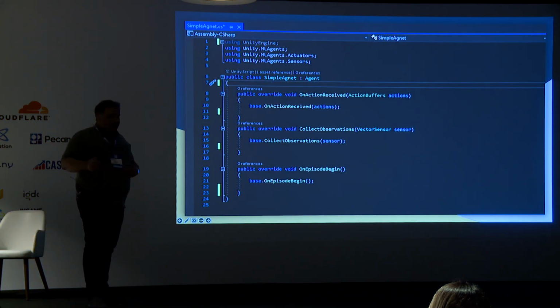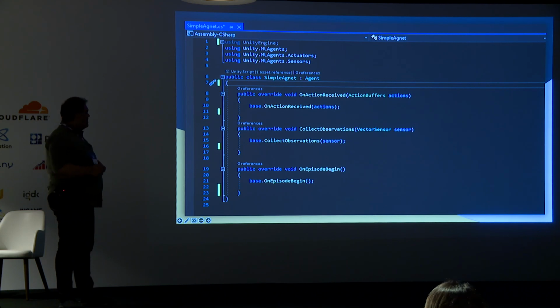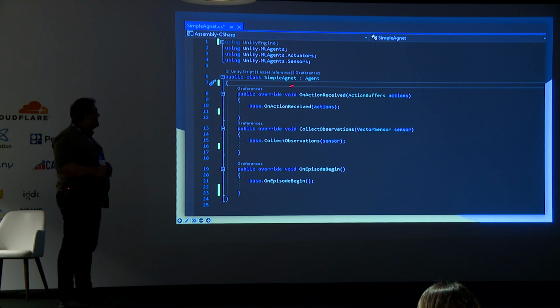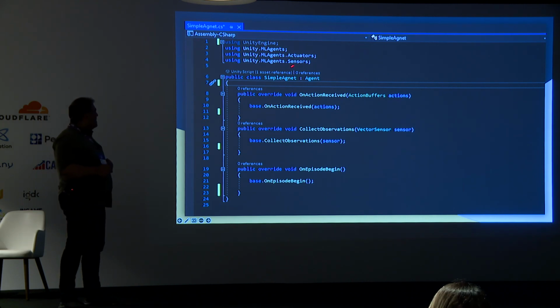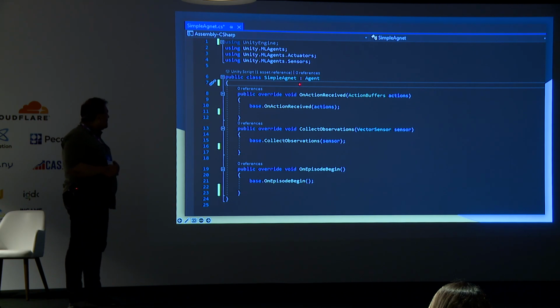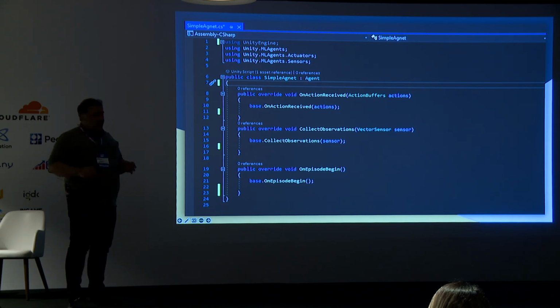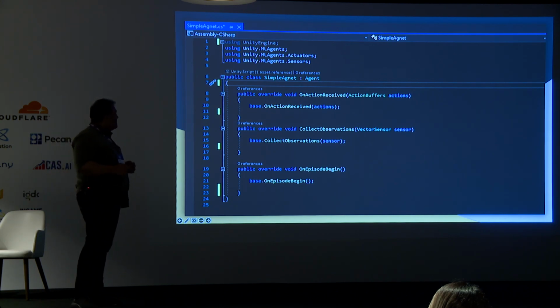First of all, after the steps I showed you in the video, we create a simple script named SimpleAgent, for example. Then we have to use the Unity.MLAgents namespaces. These two are automatically added to our project. If not, you have to add them manually. Then we remove the MonoBehaviour inheritance from our class and inherit from the Agent class. Everything for running and training your agent is located inside this class.